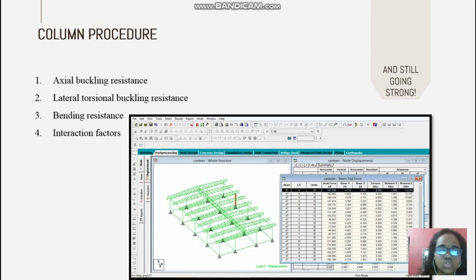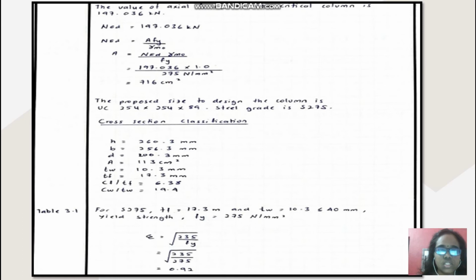First we should calculate the axial buckling resistance, second the lateral torsional buckling resistance, third the bending resistance, fourth the interaction factors. Here I provide the StatPro critical load, which I found for the column. The critical load is 197.036. Here is the calculation.